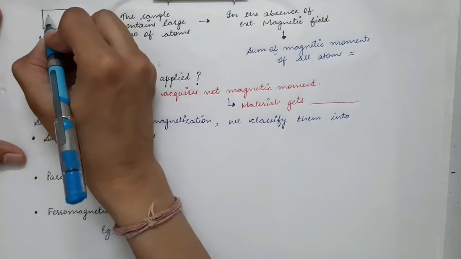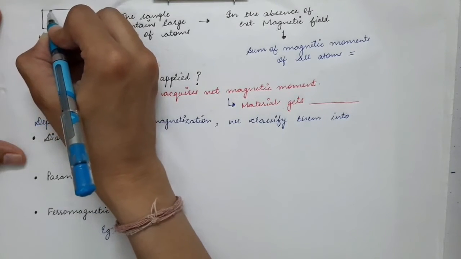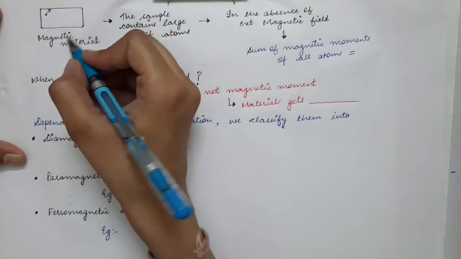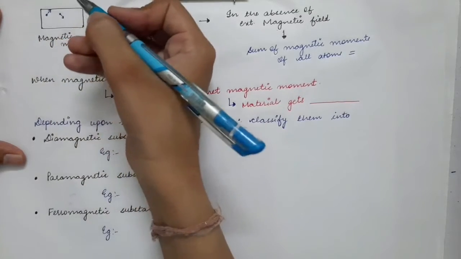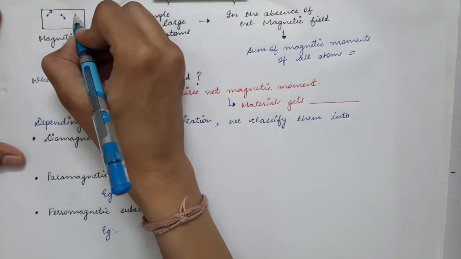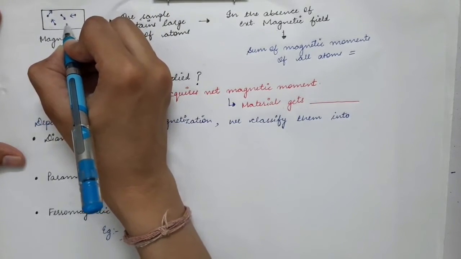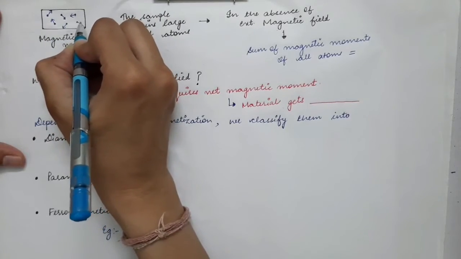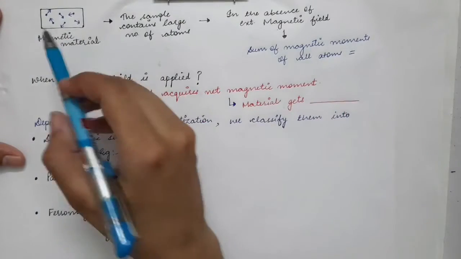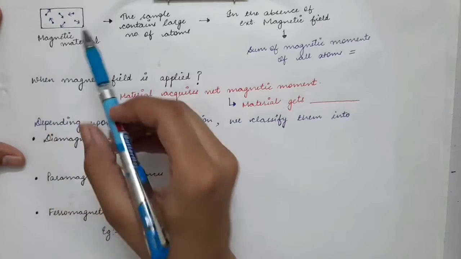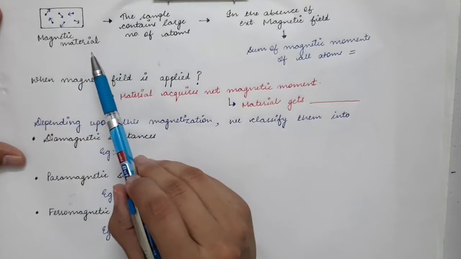So if you consider that this material is made up of paramagnetic atoms, every atom will have its magnetic dipole moment. So let's say one atom is present over here. This atom will have its magnetic dipole moment, let's say in this direction. And there is some other atom and its magnetic dipole moment, let's say, is in this direction. Then there is some other atom, its magnetic dipole moment is in this direction. So there will be a large number of atoms present in this material, and every atom will have its own magnetic dipole moment directed in a random direction. So this sample contains a large number of atoms and every atom has its magnetic dipole moment.